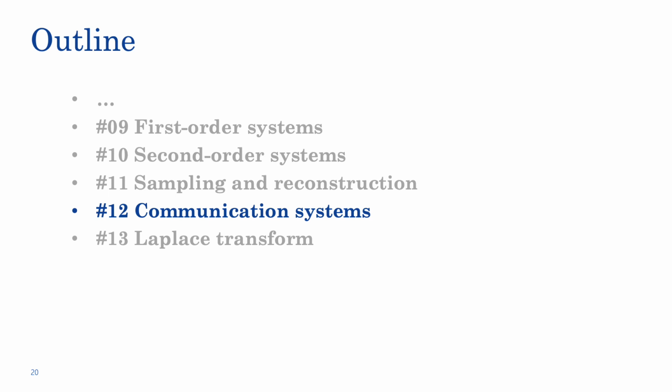So today, to wrap up, we talked about basic communication systems and how some of the concepts we have developed throughout this course, such as the Fourier transform, the convolution, and the relationship between time and frequency domain, are essential to analyze and design such communication systems. We learned about basic concepts and operations like modulation, demodulation, and multiplexing.